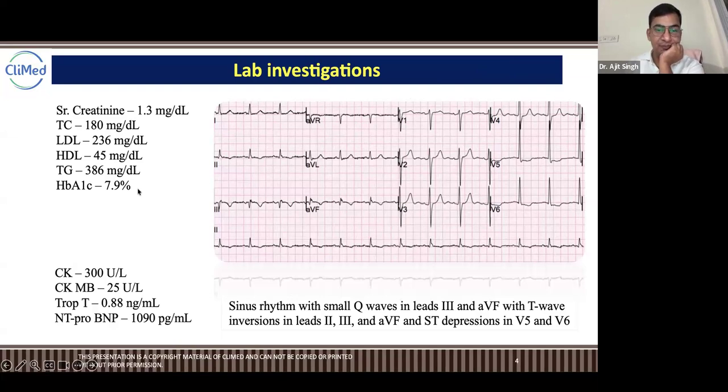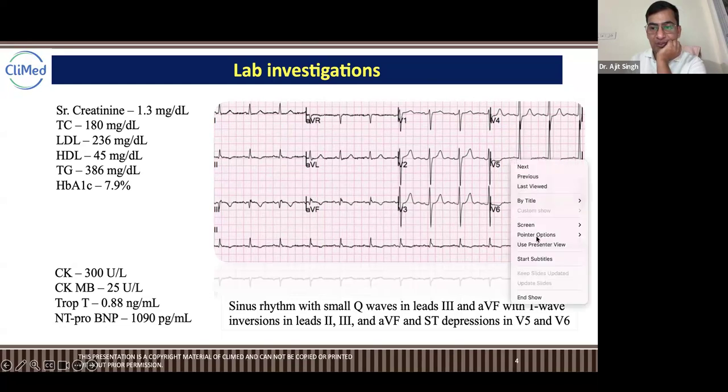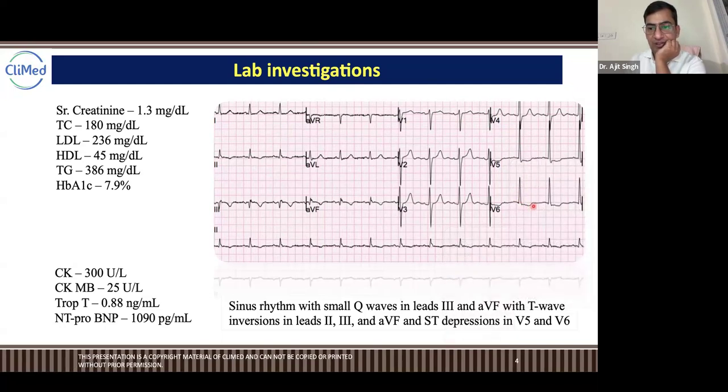Sinus rhythm with small Q waves in leads 3 and aVF, with T wave inversions in 2, 3, aVF, and ST depression in V5, V6. Let me make it visible. In V5, the whole ST is going down. Let me show you with the laser pointer. See here, ST depression in V5, V6, right? And T inversion in 2, 3.